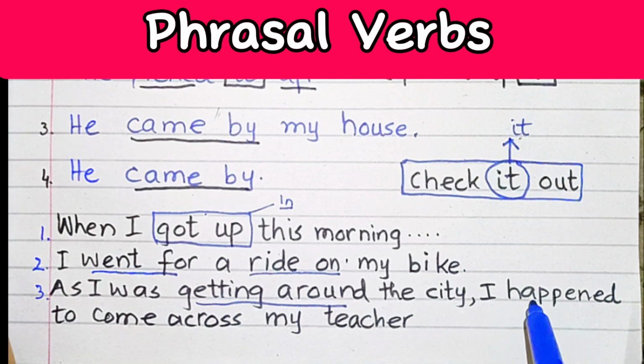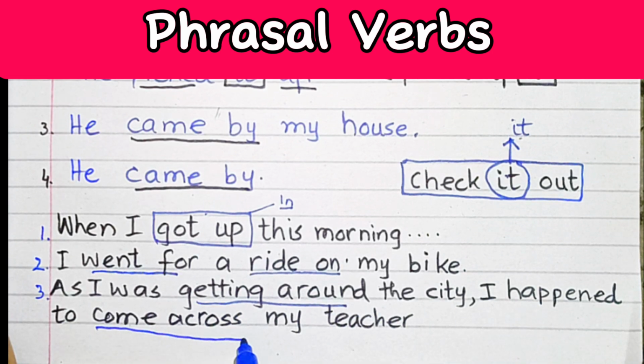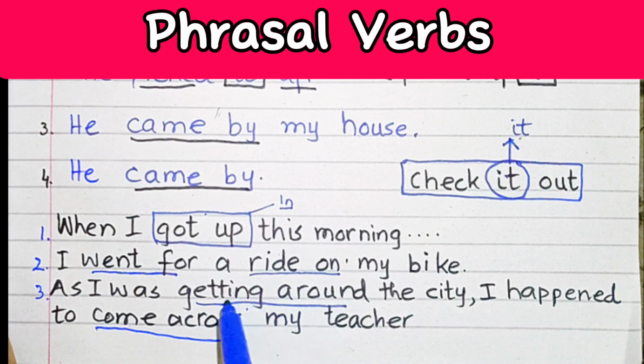Number 3, as I was getting around the city, I happened to come across my teacher. Again in this case we are not separating these by some word. Getting around is not being separated by other words. Similarly, come across is not being separated by any other word. So these are also inseparable.